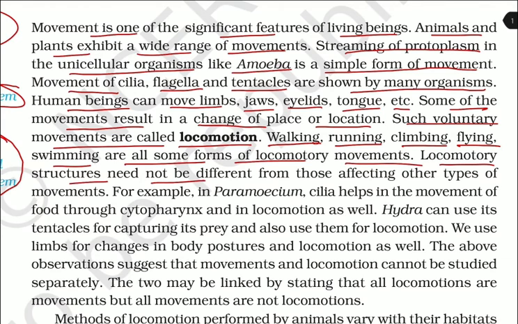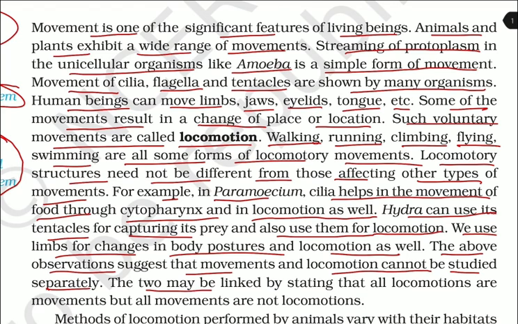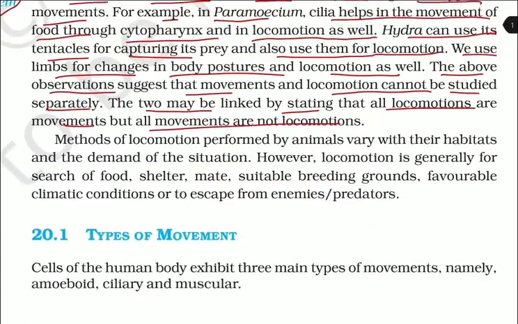Locomotory structures need not be different from those affecting other types of movements. For example, in paramecium, cilia help in the movement of food through the cytopharynx and in locomotion as well. Hydra can use its tentacles for capturing its prey and also for locomotion. We use limbs for changes in body posture and locomotion as well. The above observation suggests that movement and locomotion cannot be studied separately. The two may be linked by stating that all locomotions are movements but all movements are not locomotions.